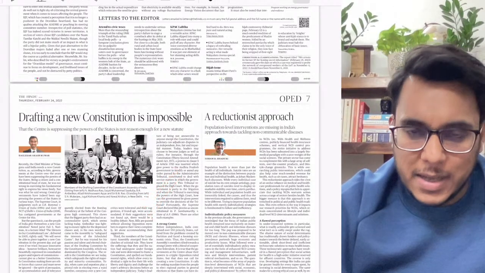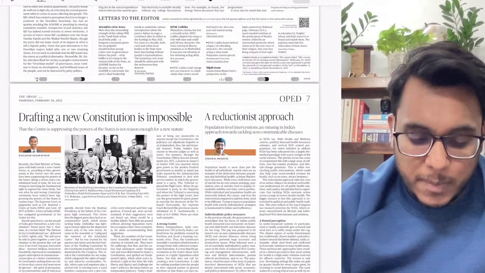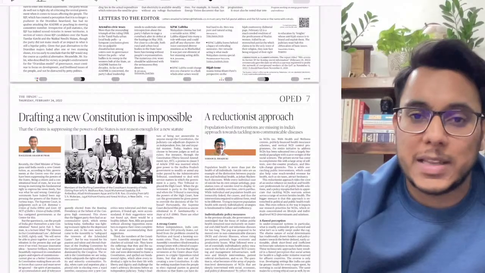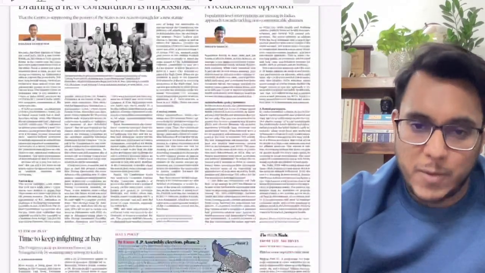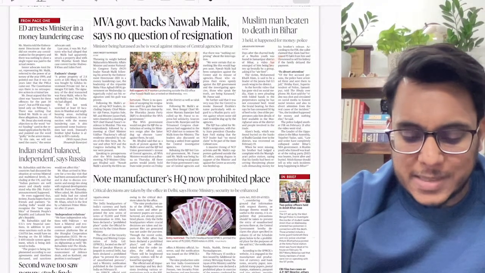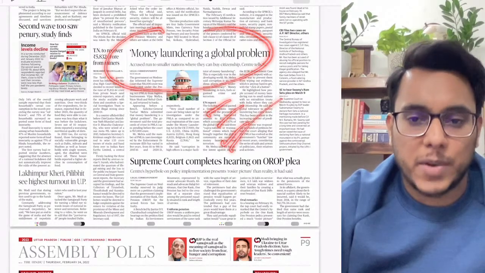It is a good article. It explains how creating a constitution at this point in time might not be possible. Then "A reductionist approach", in which a very good link has been made between social conditions and health. Very good article, we'll see this. Then the other articles with respect to politics, etc., are not very important. Then "Money laundering, a global problem". We'll see this particular article.